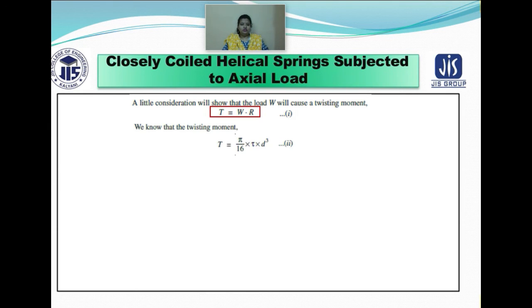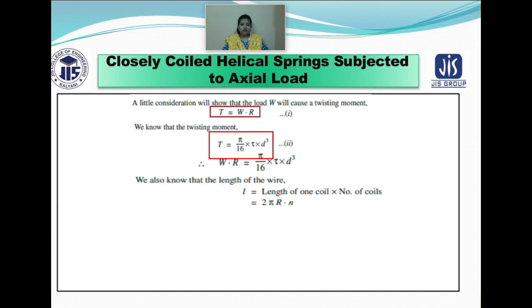Now you know twisting moment, this torsion, is also given by pi by 16 into tau into d cube, that you have already studied in the torsion chapter. So W into R, that is equal to T, your twisting moment, is equal to pi by 16 into tau into d cube.